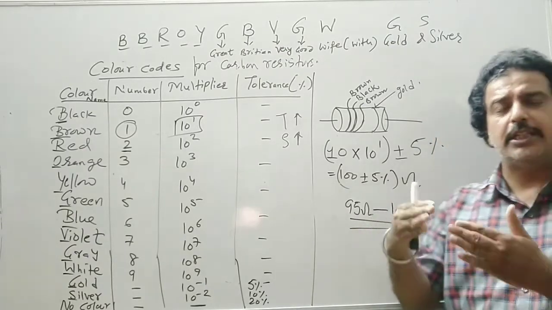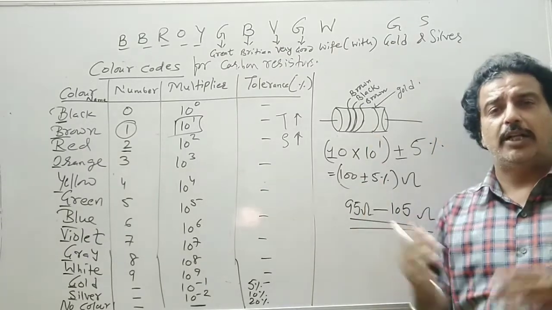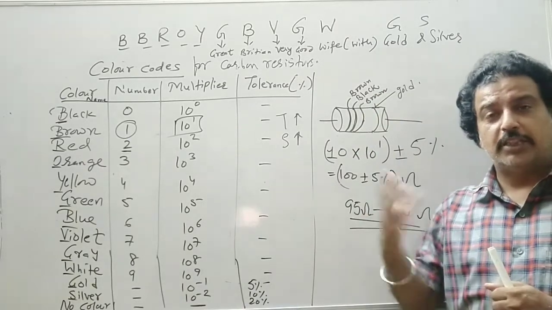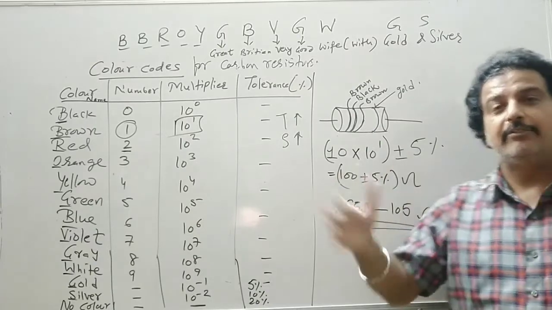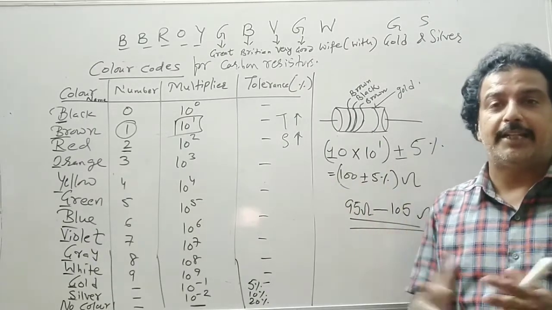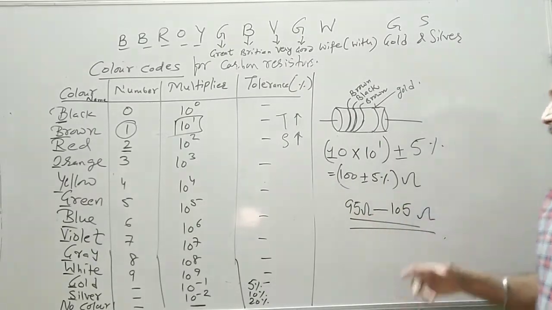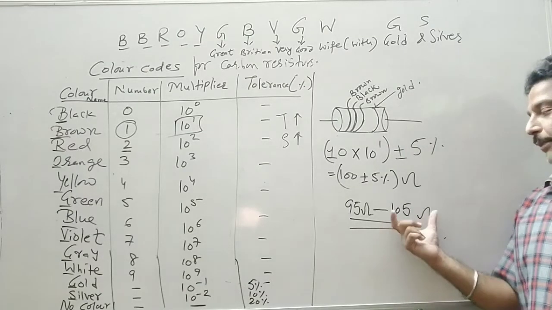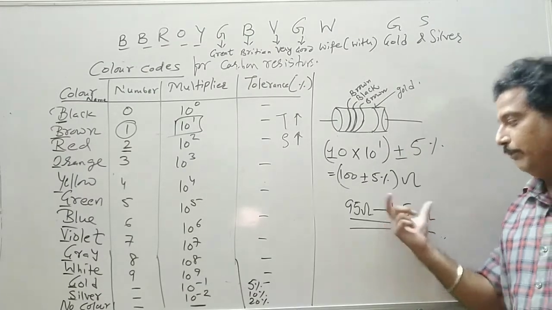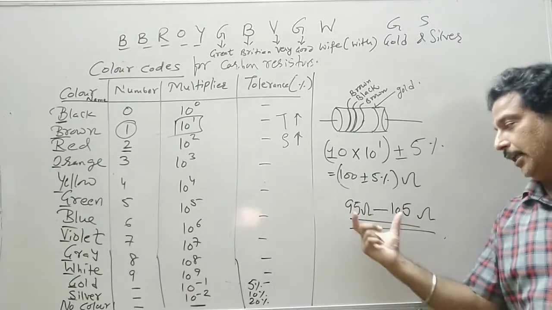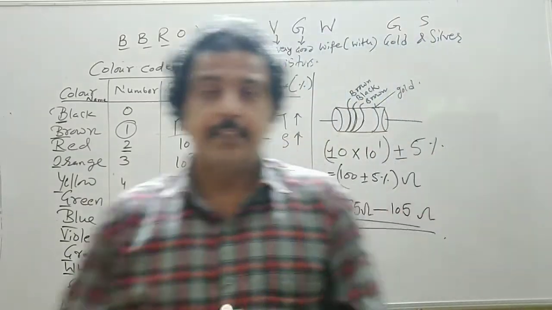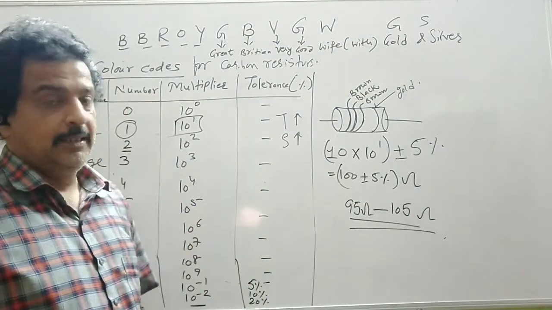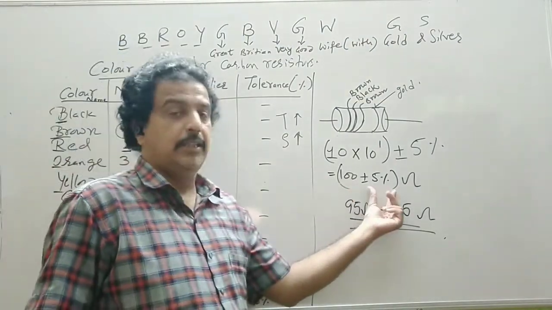Now if temperature increases abruptly to a large value such that the resistor value crosses 105 ohms, then the device will not function or it may get damaged, because it can tolerate up to 105 ohms only, or minimum up to 95 ohms. So this resistor is a temperature dependent device and you have to see its tolerance.